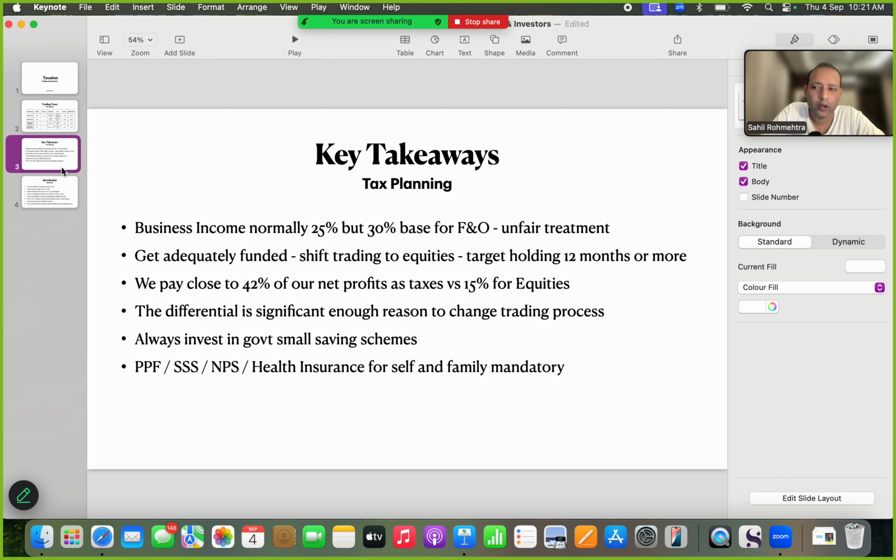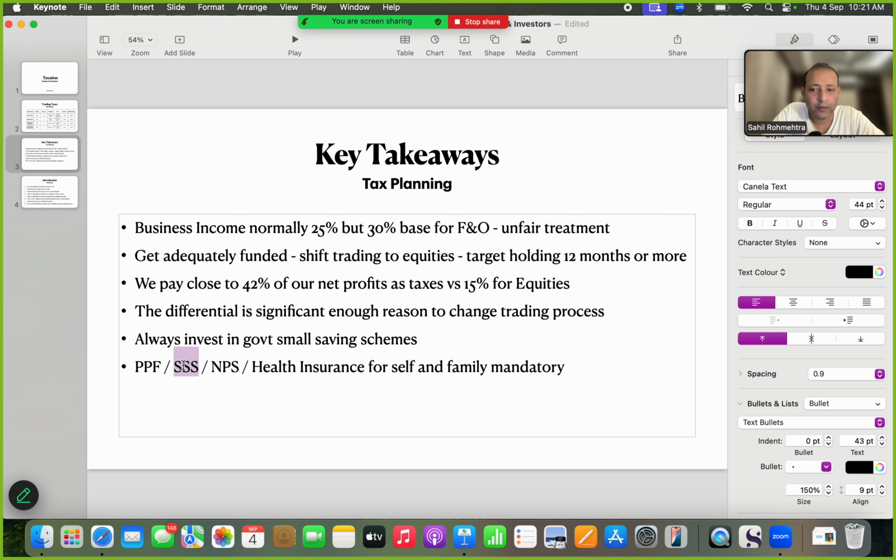That's a huge amount on that kind of a base, because you would have invested for 30 years. And you will see those returns are very close to PPF and Sukanya Samriddhi. So these are absolutely mandatory investments. You must do it. You must do it for yourself, and you must do it for your family. And it goes without saying, getting a health insurance is absolutely mandatory.